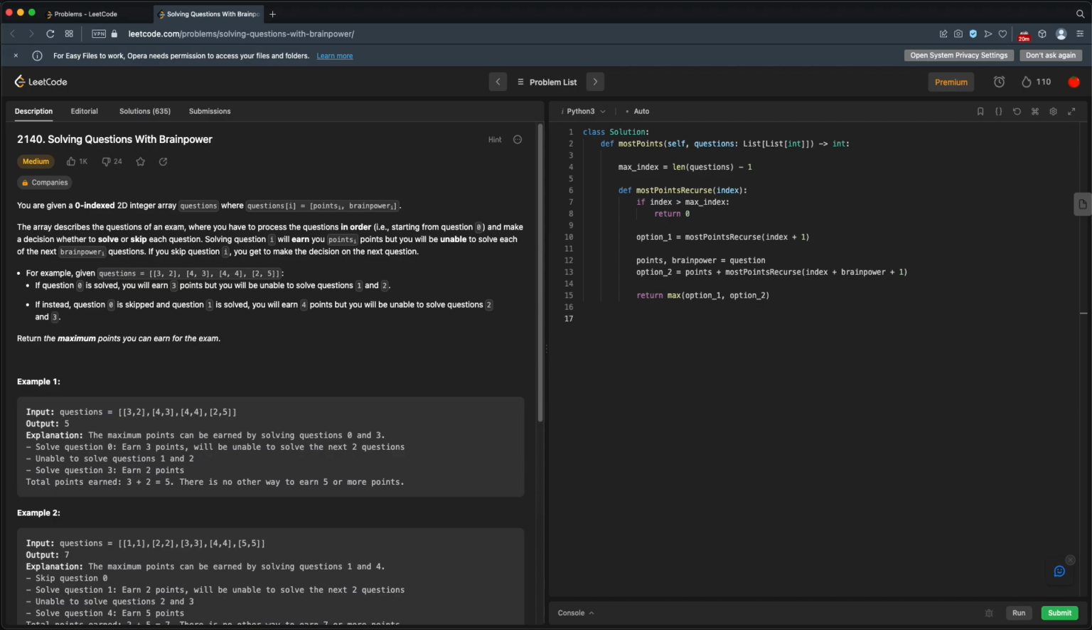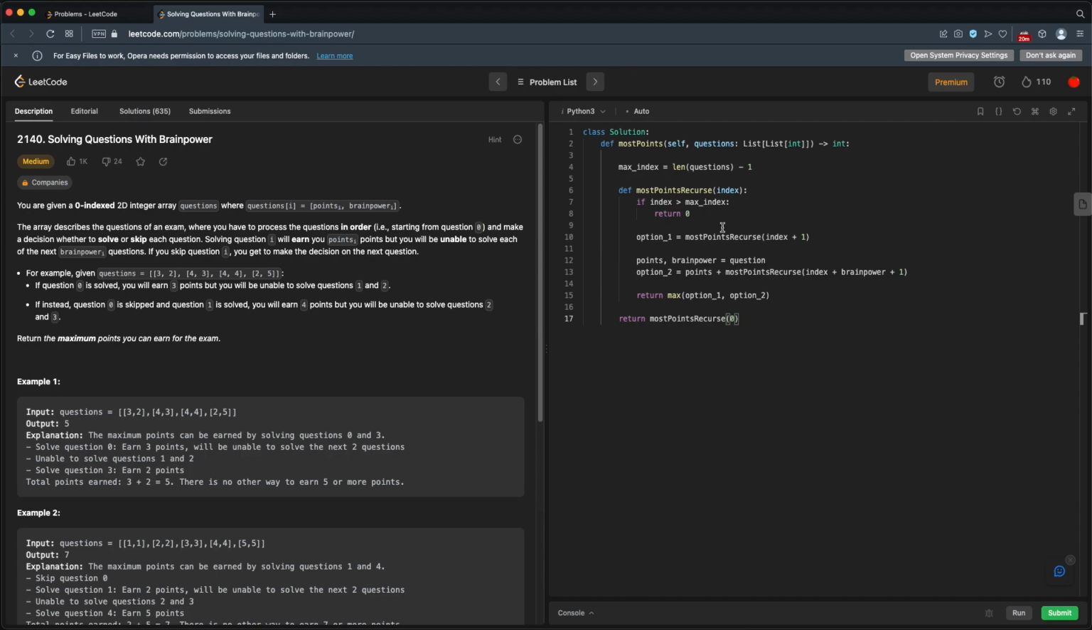Now here we do need to actually call this function initially, so we'll return this function passing in index 0 as our starting point. All right, let's just run through this really quick and then we'll give it a shot. So we have our maximum index here and we have our recursive function. It just takes an index and we say, if this index is greater than our max index, we've gone out of bounds, we're done, we just return 0. You can't get any more points.